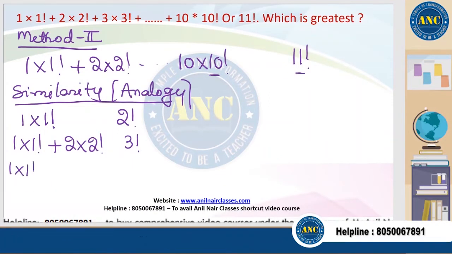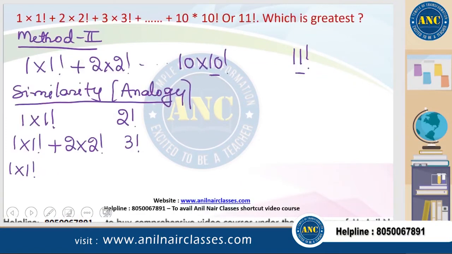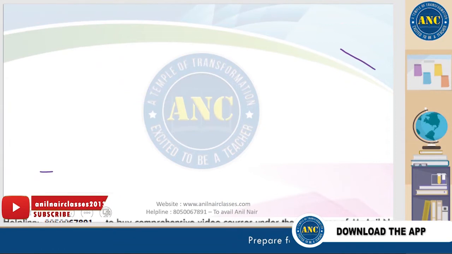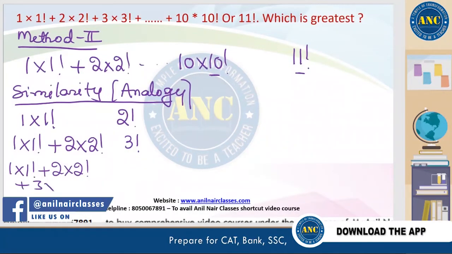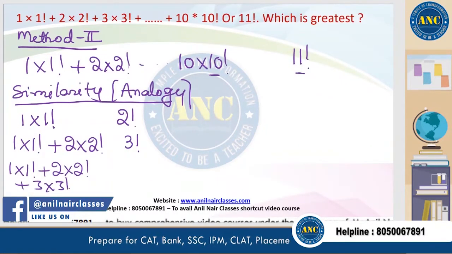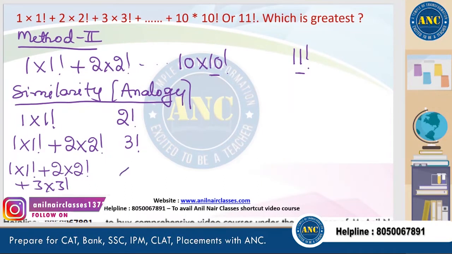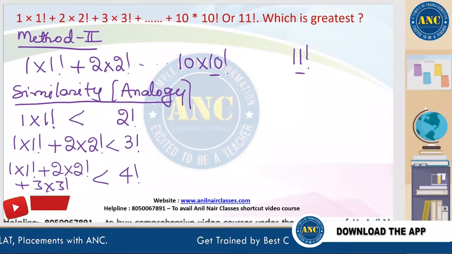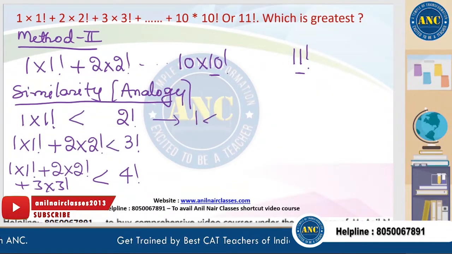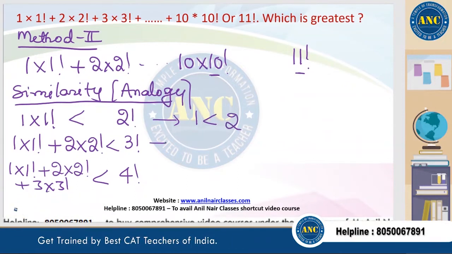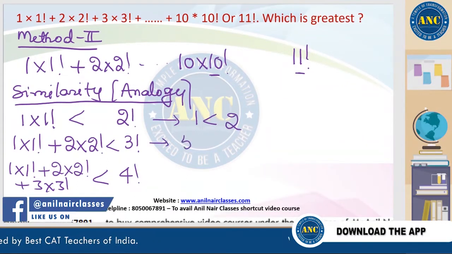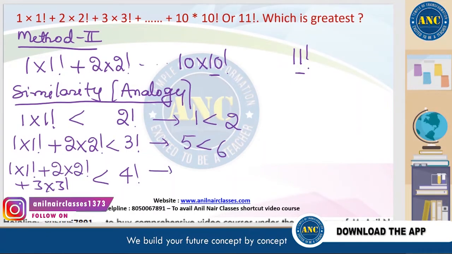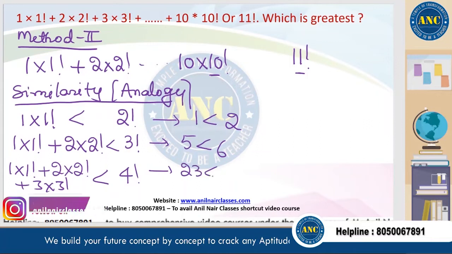If I take three numbers, 1 into 1 factorial plus 2 into 2 factorial plus 3 into 3 factorial, 6 3s are 18, 18 plus 4 is 22, 23, 4 factorial. If you observe, all are just 1 less than the right hand side. 1 is less than 2. 1 plus 2 2s are 4, 5 is less than 6. Next one, 1 plus 2 2s are 4, 6 3s are 18, 23 is less than 24.